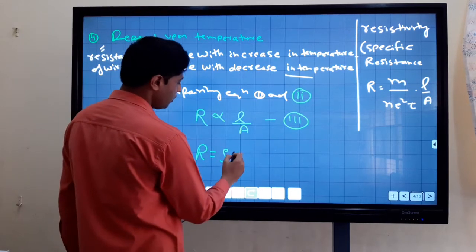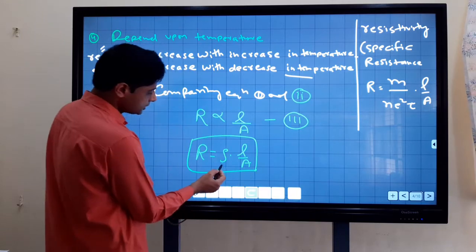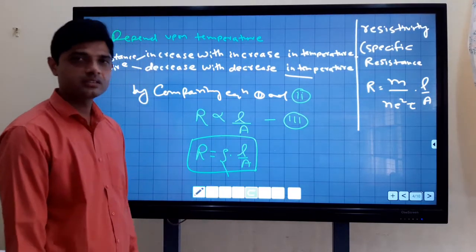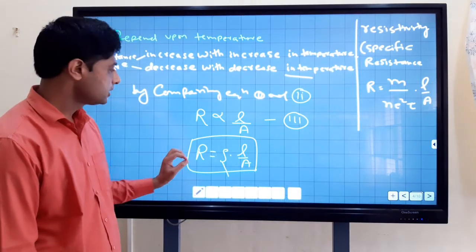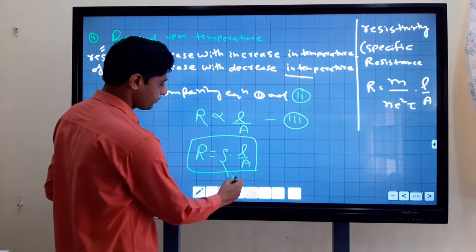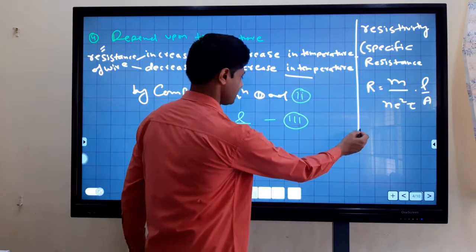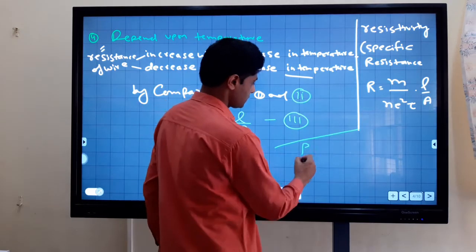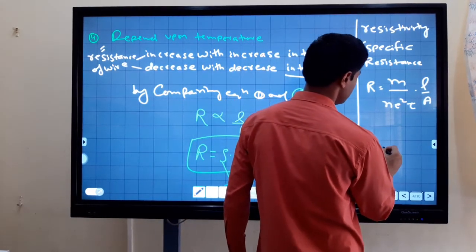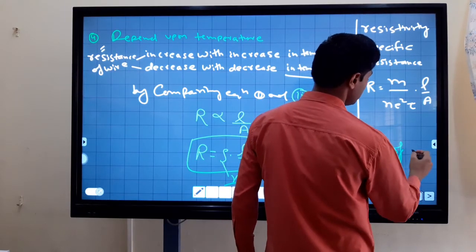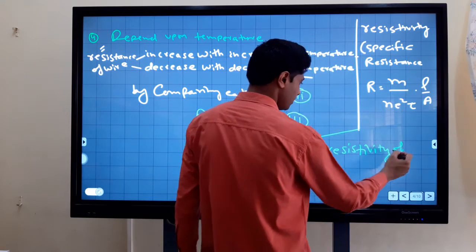R equal to rho L upon A. This quantity rho is known as the resistivity of the material of the conductor.